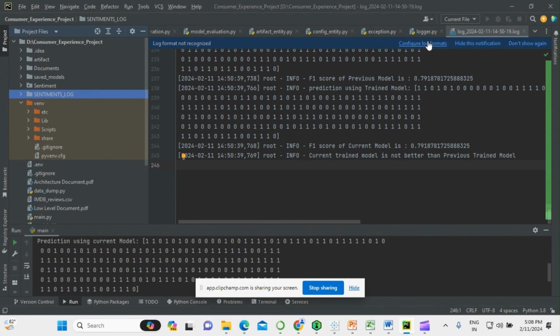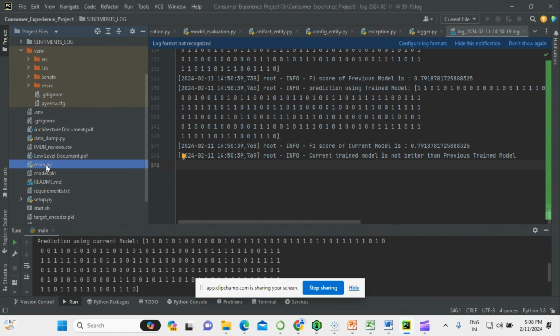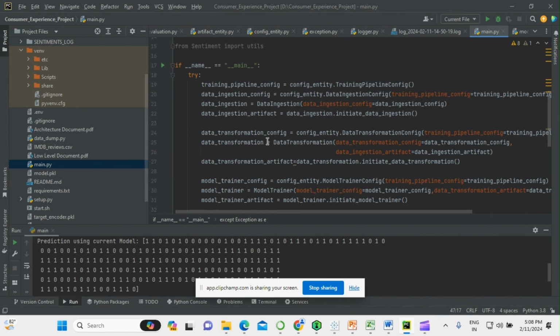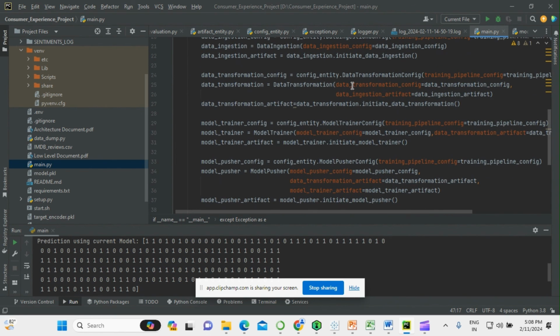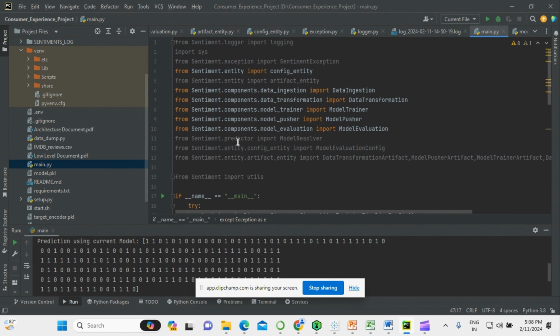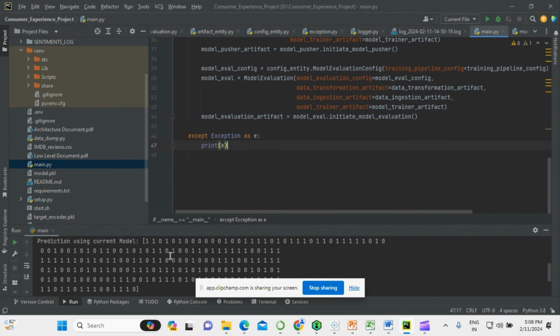Coming to our main.py file, these are the steps in which our classes run. First, the training pipeline config runs, then the data ingestion, data transformation, then model trainer, model pusher, and finally model evaluation. So at the end of this project, we get the prediction for the new dataset or the dataset that we have used.